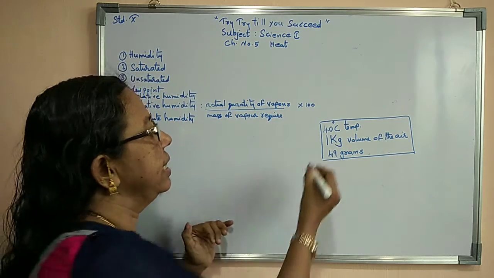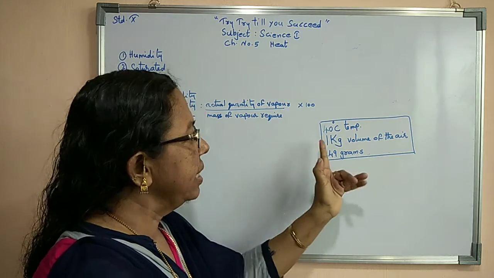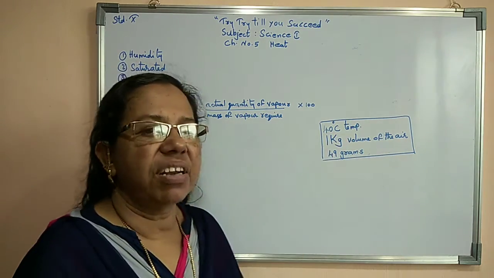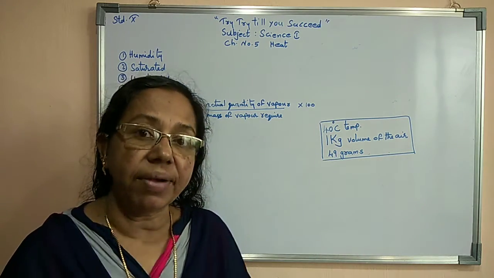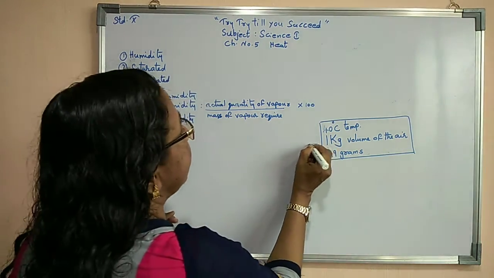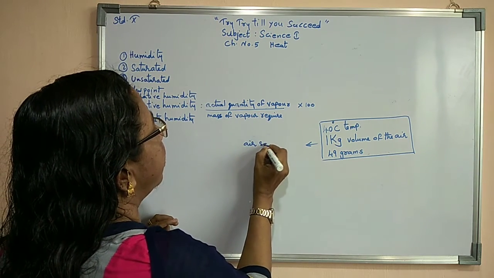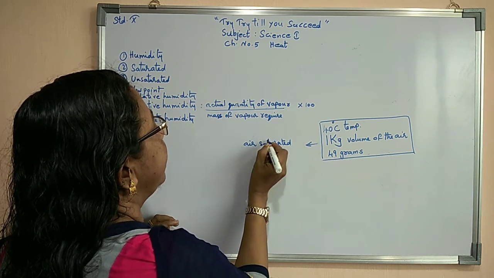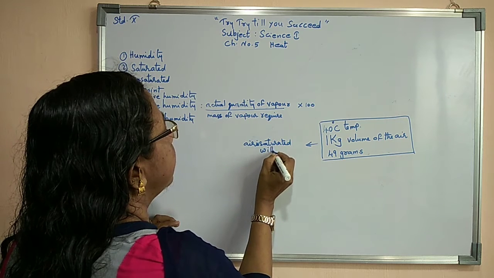So when the temperature is 40 degrees Celsius, 1 kilogram of dry air is there, and in that there is 49 grams of water vapor, then we can say that the air is saturated with water vapor.